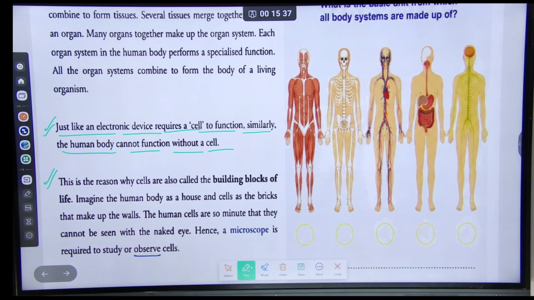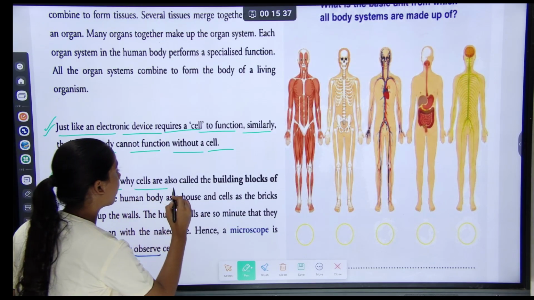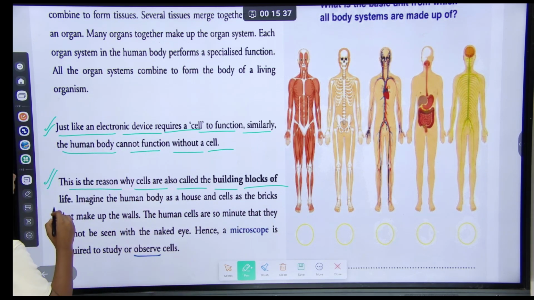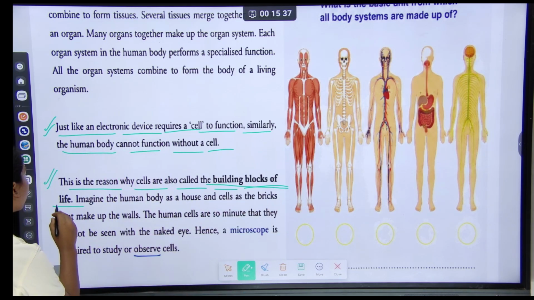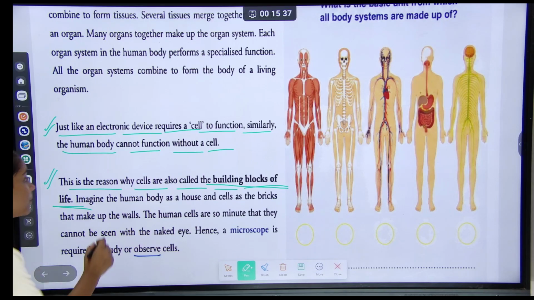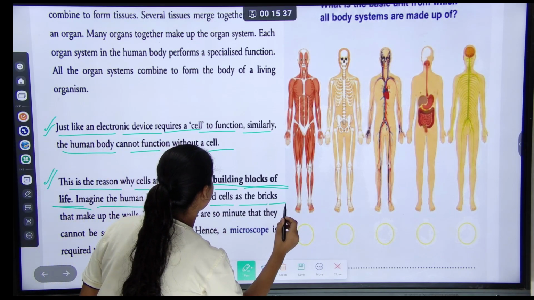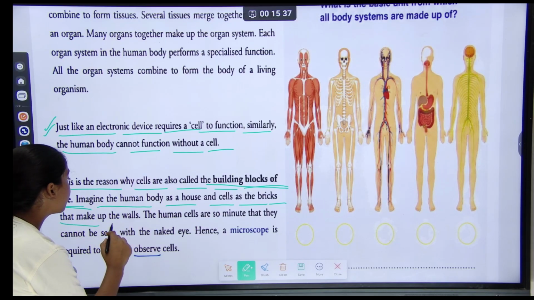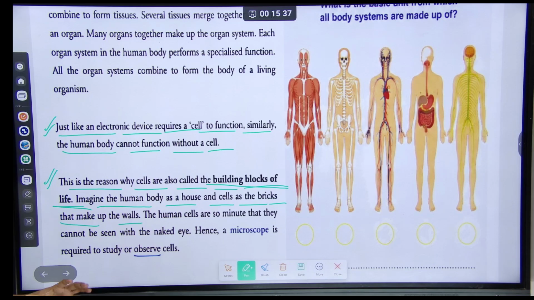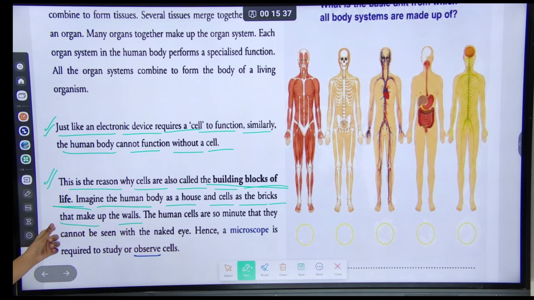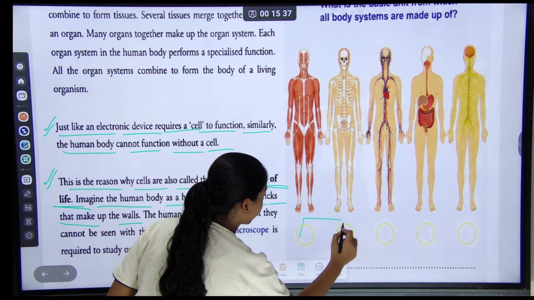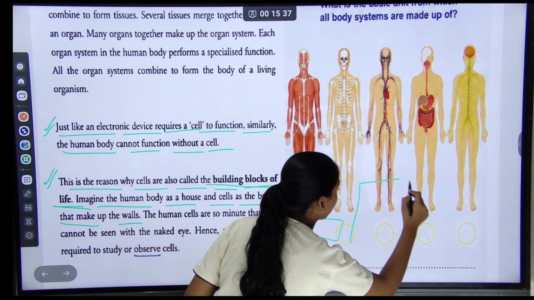This is the reason why cells are also called the building blocks of life. What are building blocks of life? Imagine the human body as a house and cells as the bricks that make up the walls. The human body is like a house, and a cell is like a brick that makes up the walls.